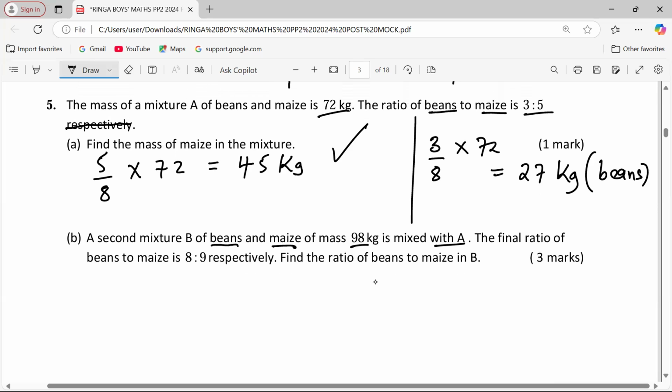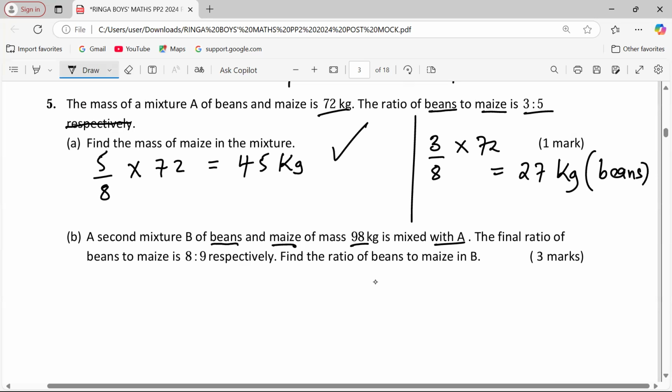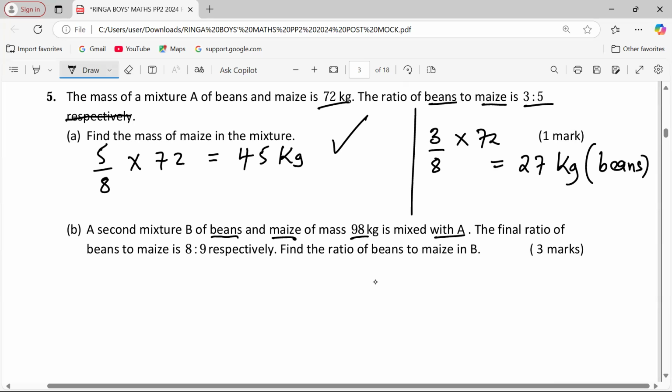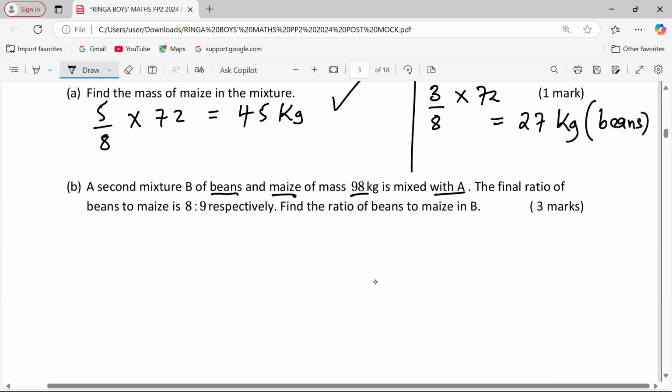Okay, this one now we have to reason. We are mixing 98 with 72. Let me simplify this one very well. Total mass in the second mixture now.